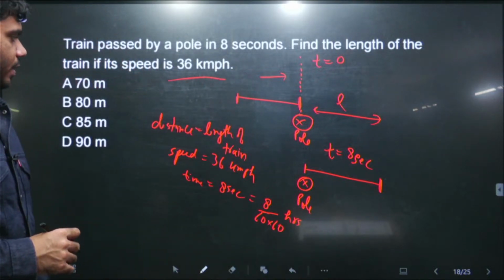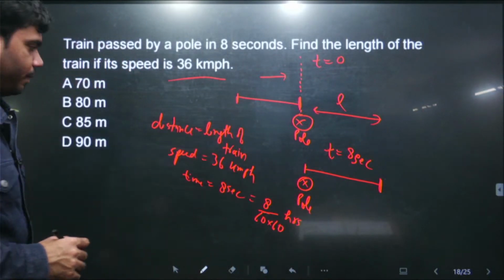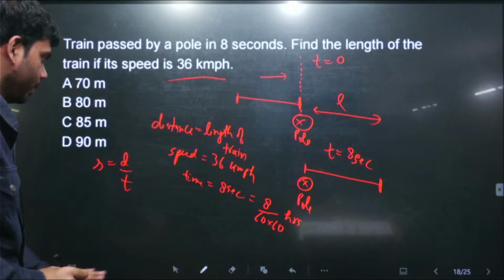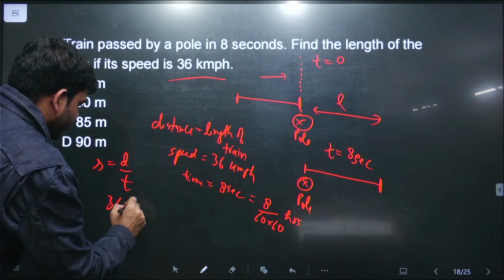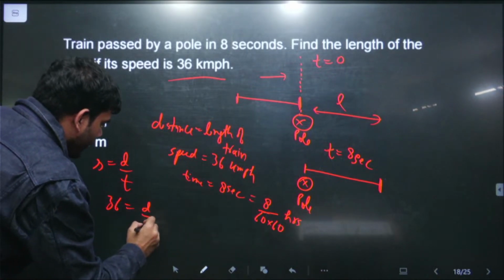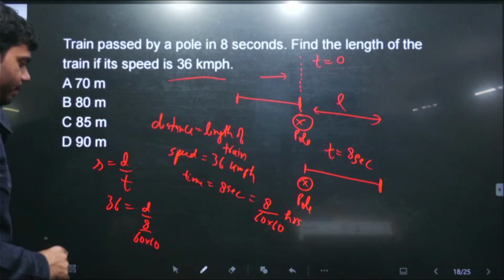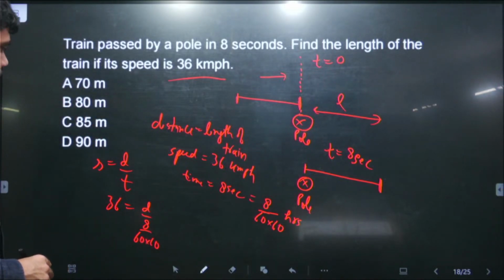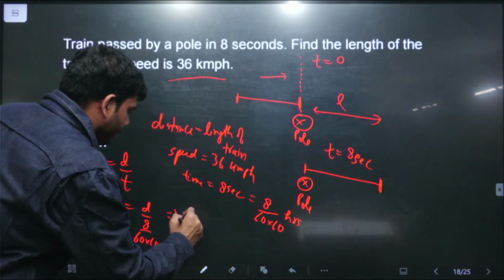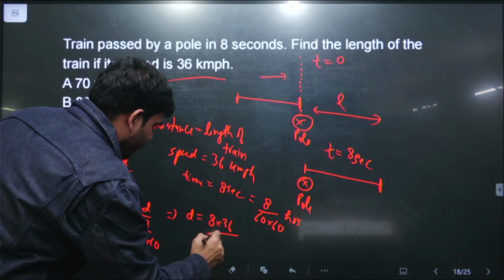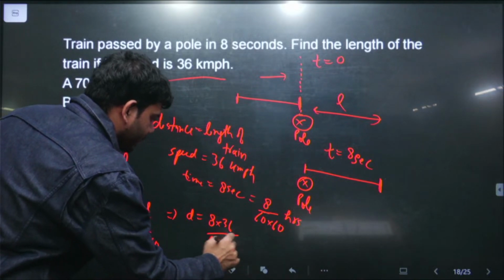Right? अब इसमें then we need to find the length of the train. So speed is equal to distance upon time. A very basic सा formula, इसी से हम कर लेंगे. Speed is 36, distance we need to find, and time that we know is 8/(60×60). Right? So इसका मतलब distance is equal to 8 into 36 upon 60 into 60.